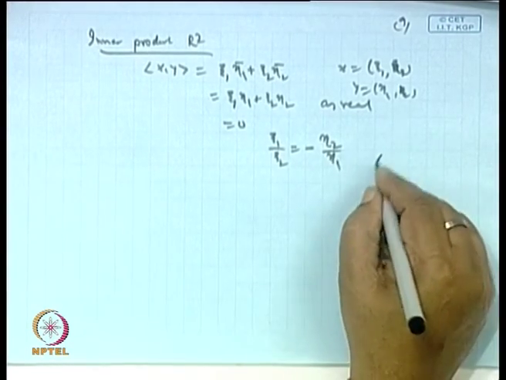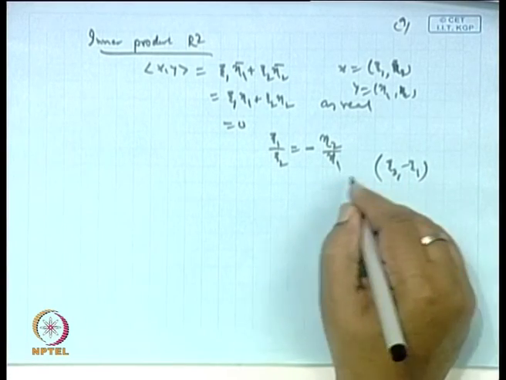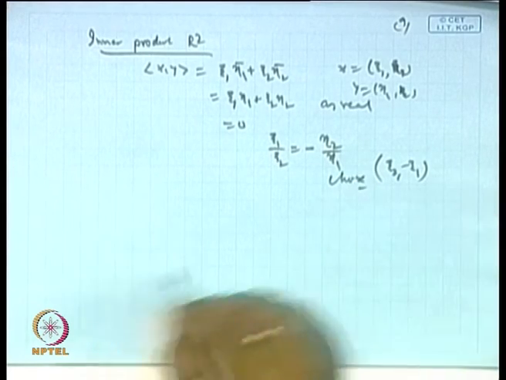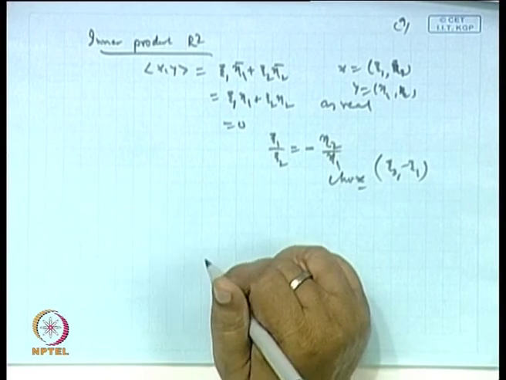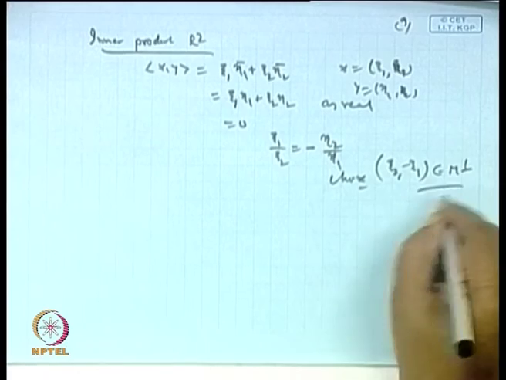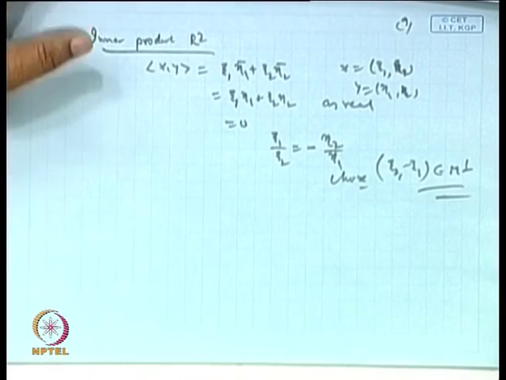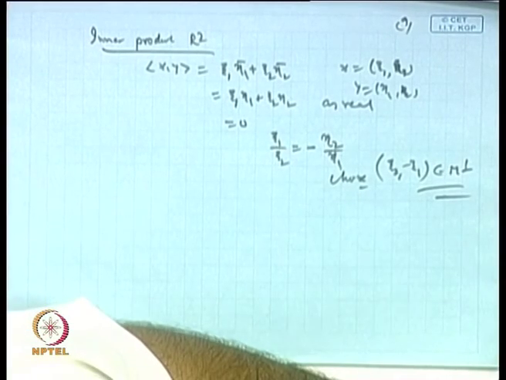So, we can take it like this: (xi2, minus xi1). This is the point. If I choose this, it will satisfy. Is it not? So, that will be the point in M perpendicular. Clear? Okay.